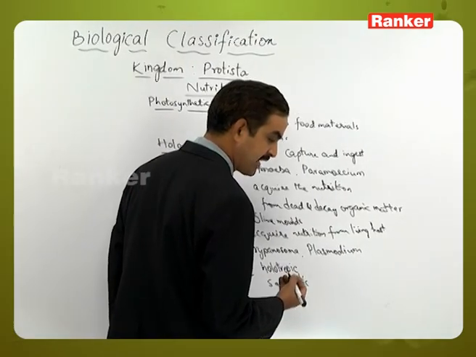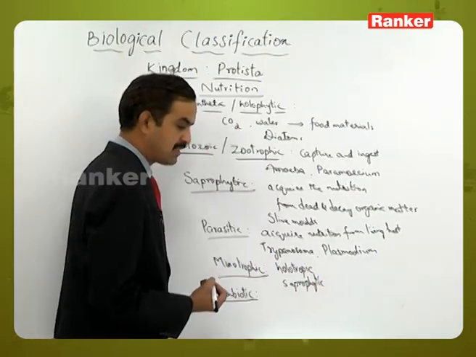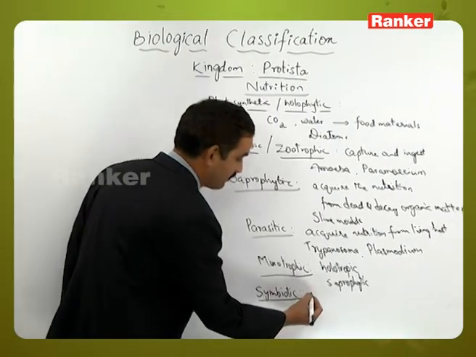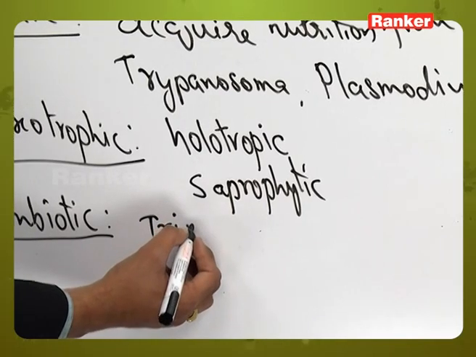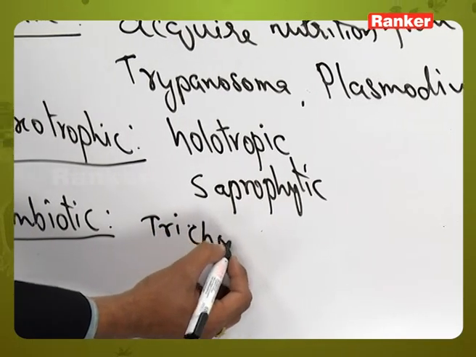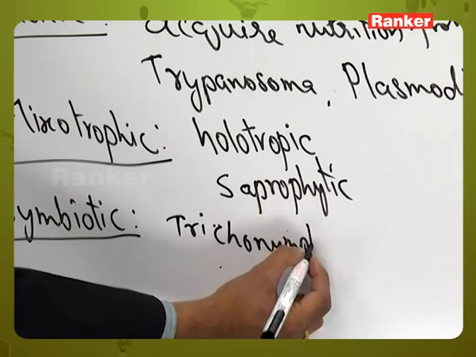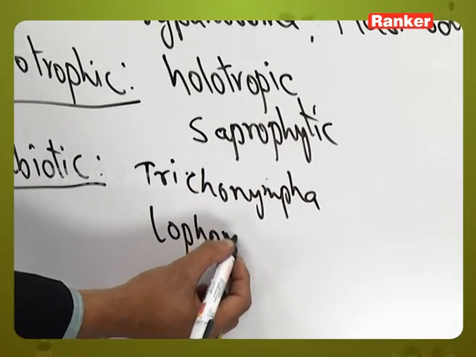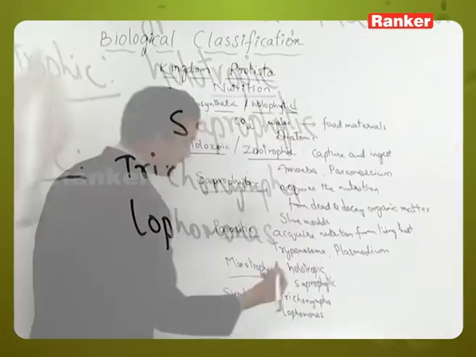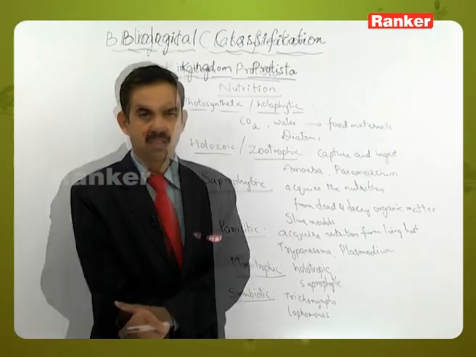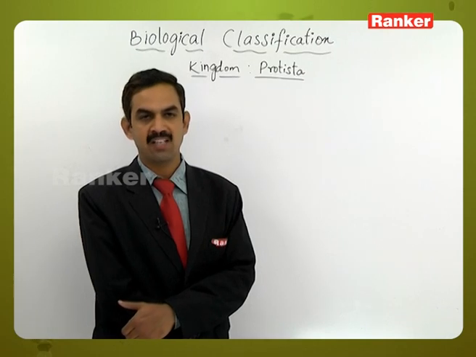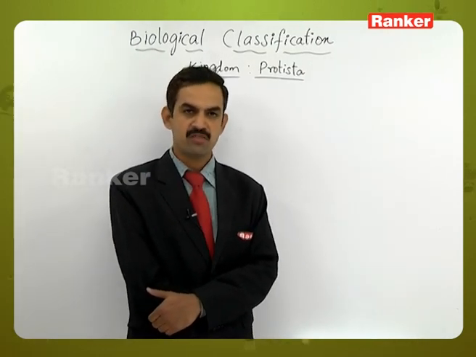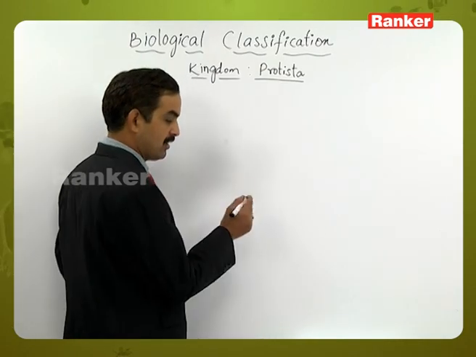Symbiotic type of nutrition can be exhibited by some of the members of Protista. Examples like Trichonympha and Lophomonas will exhibit this symbiotic type of nutrition. Here in the nutrition also there is no clear demarcation, so there is no such restricted characteristic feature related to the nutrition. The next one is respiration.